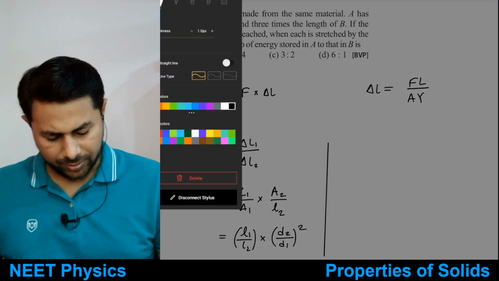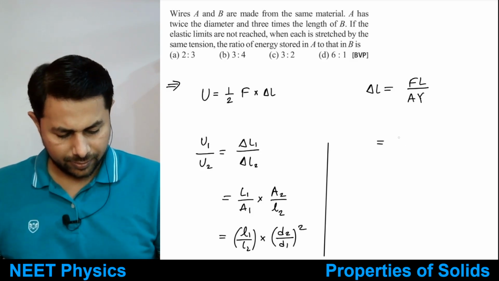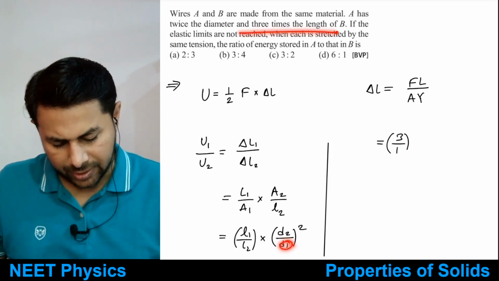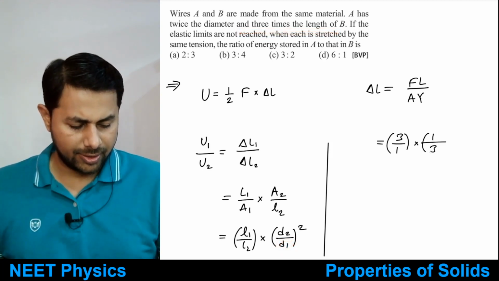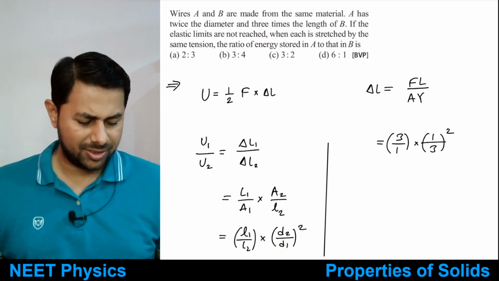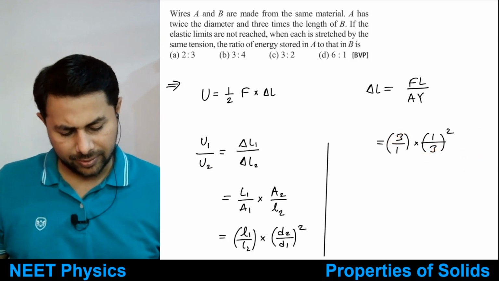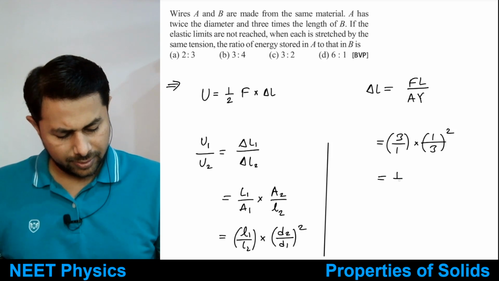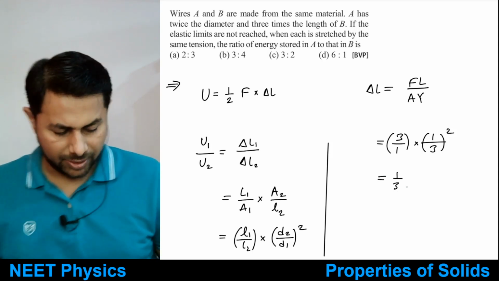So L1 by L2 is 3 is to 1, and diameter of first one is 3 times that of the second. So this is 3 is to 1, right? 1 is to 3 square. This thing gets cancelled out and what remains is 1 is to 3. Oh, diameter is twice, sorry, I said.